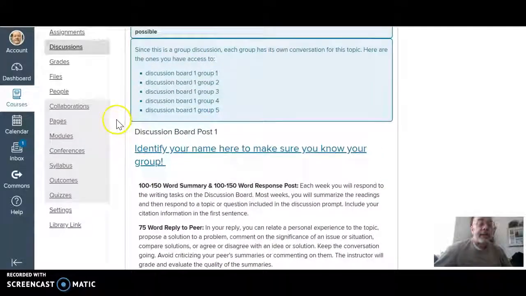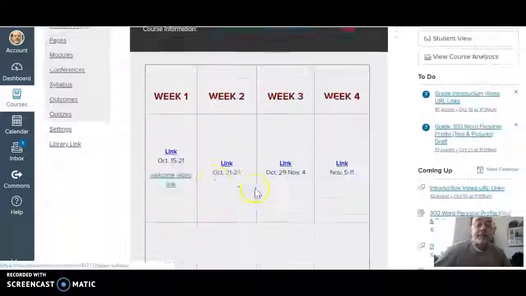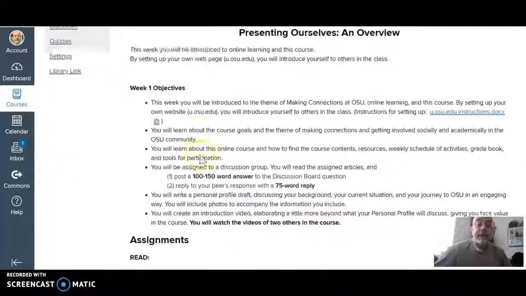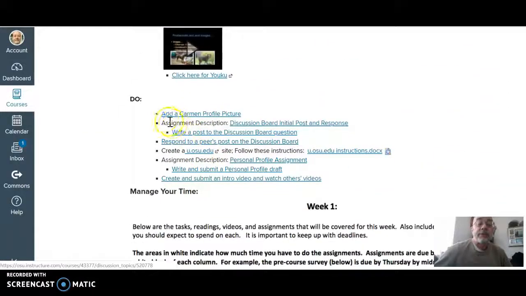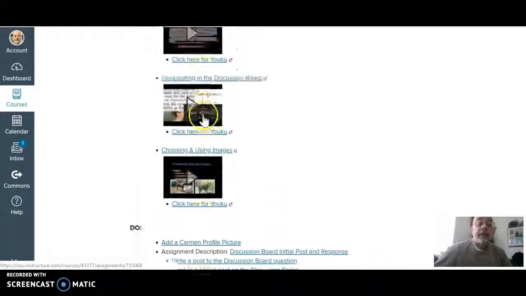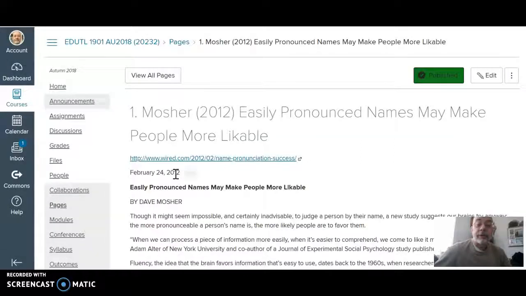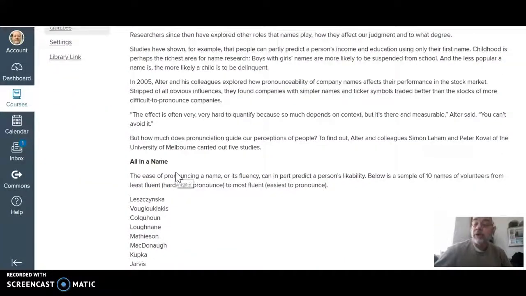I was looking at the link for week 1. If you go to home page and you click on week 1, you can see that down here in your to-do list it says to read, up here, I'm sorry, in your assignments it says to read Mosher and read Oberl. These links did work before, so if you were accessing readings this way, you should have had no problem.